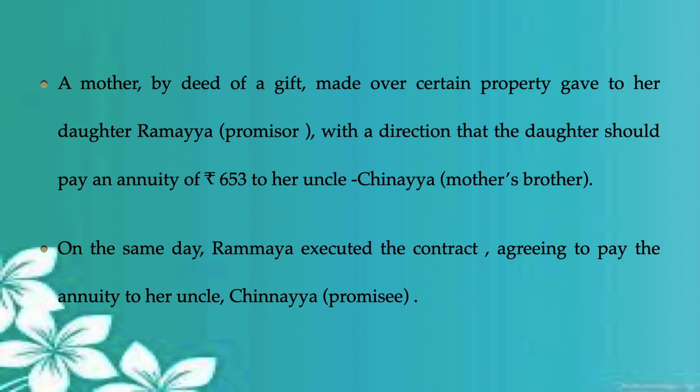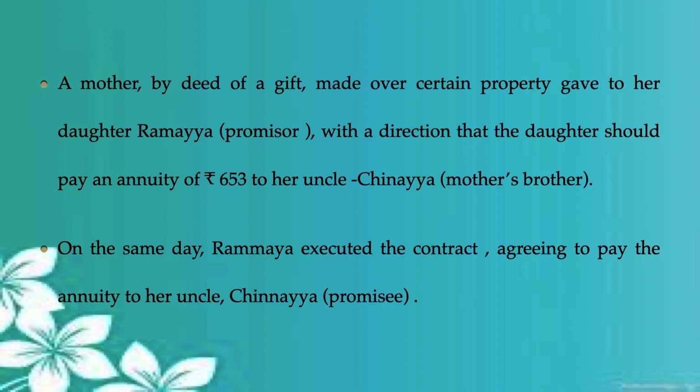Here we see a mother who made a deed of gift over a certain property. The property, which is in her name, she has gifted and transferred entirely to her daughter called Rammaya. Her daughter's name is Rammaya, so she is the promisor.